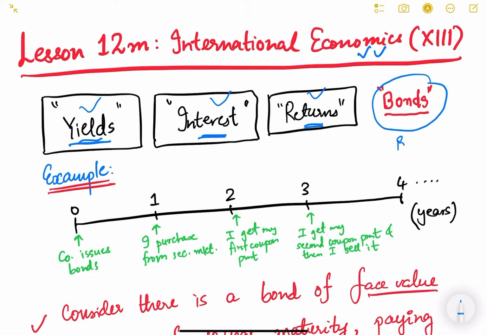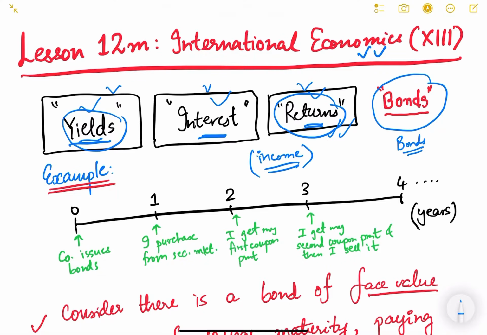Whenever we invest in bonds, you must have heard that bond yields are going up or bond yields are going down, and then there is another thing called interest rate or coupon rate, and then there is something called returns on investments. Usually all these three words relate to the income that you obtain from investment. Any income you obtain from the investment, we call it either the interest that you get, or the return that you get, or the yields that you get. But there is some difference theoretically.